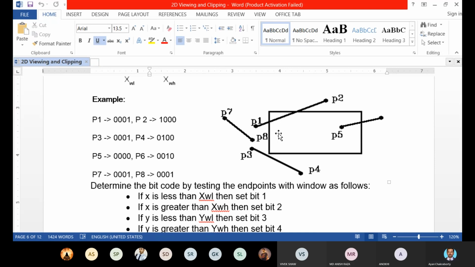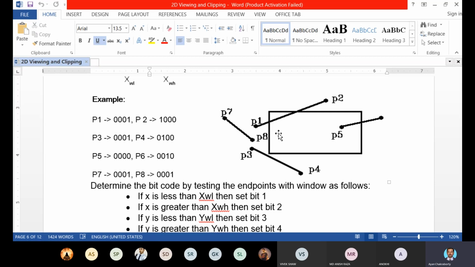If the result of the AND operation of both the endpoints of a particular line generates a non-zero result, then the line is completely invisible. That means the line is completely outside the clipping area.